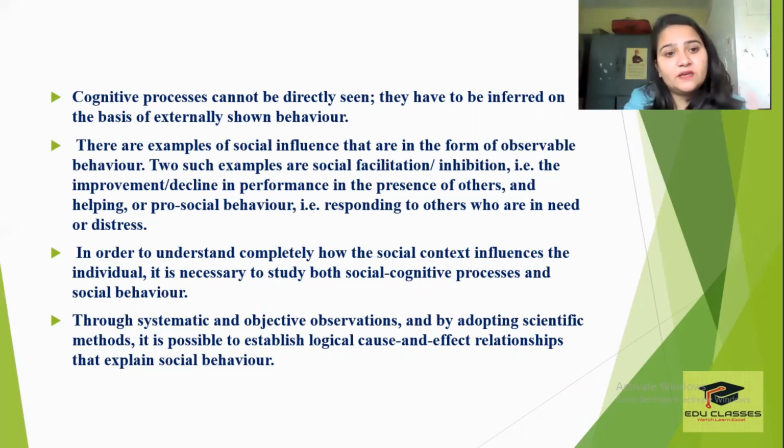These two are behaviors, or examples, where we see that the presence of others will influence how you behave. ठीक है?